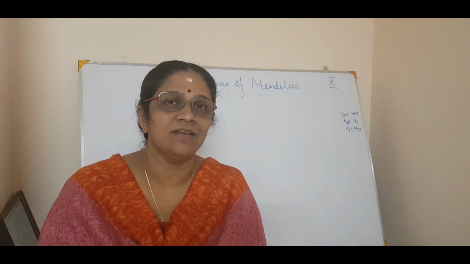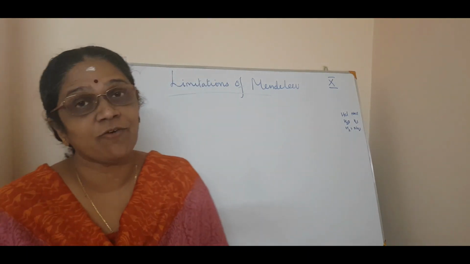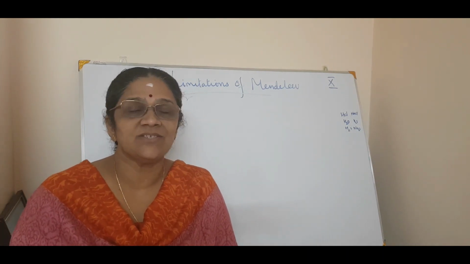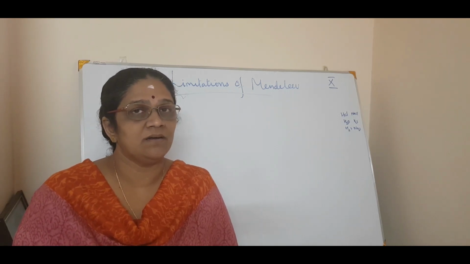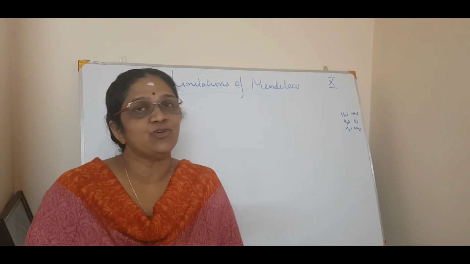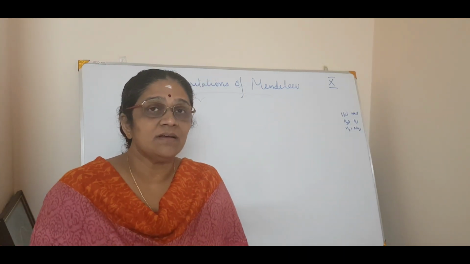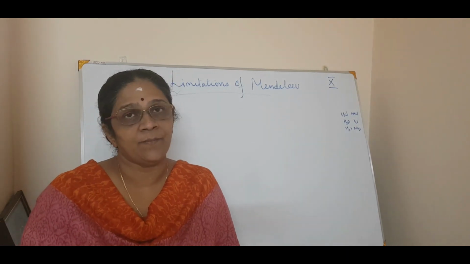So today we will be dealing with the limitations of Mendeleev's periodic table. We have seen in the last session what the achievements of Mendeleev's periodic table are. There are three main achievements, and today we will see the limitations. What are the limitations of Mendeleev's periodic table?